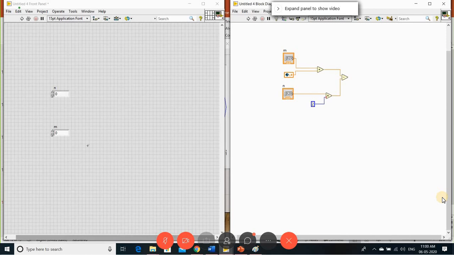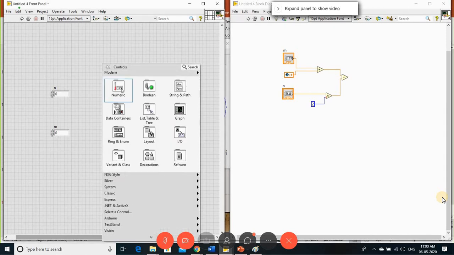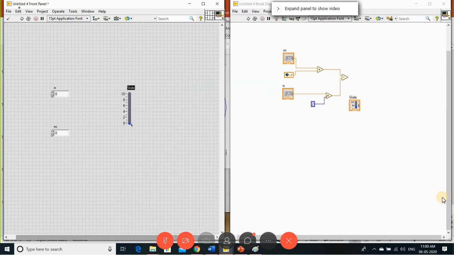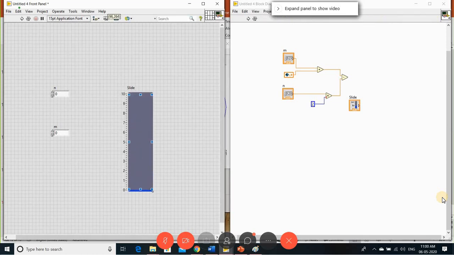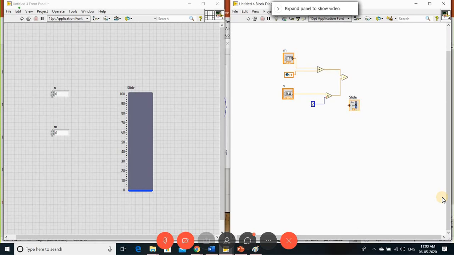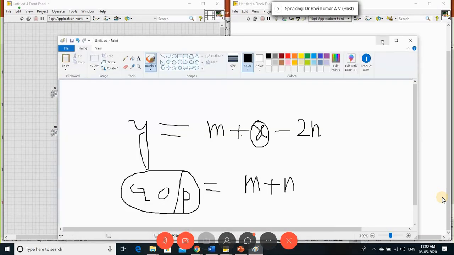Take one output here. I've taken one indicator, changed to indicator, and connected to this. So this is how I realize the expression, that is y equals m plus x minus 2n. I use the global variable x here.